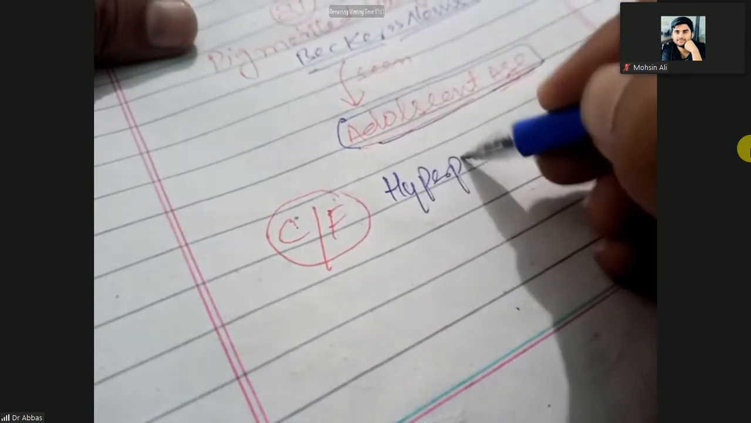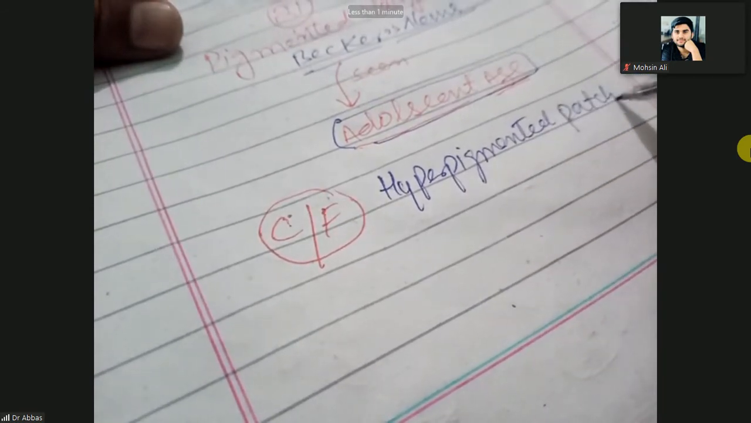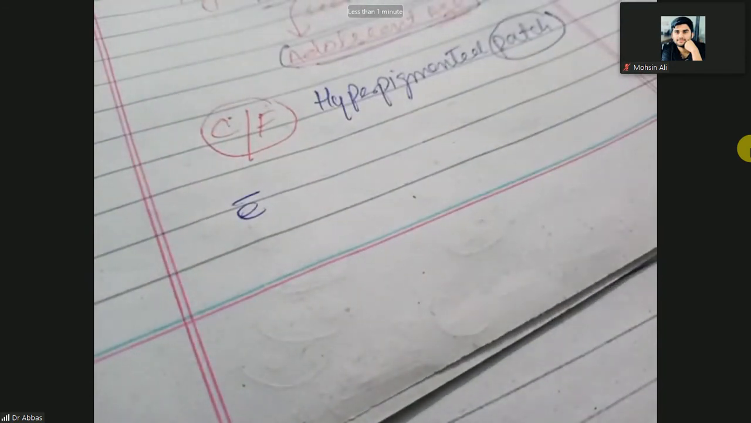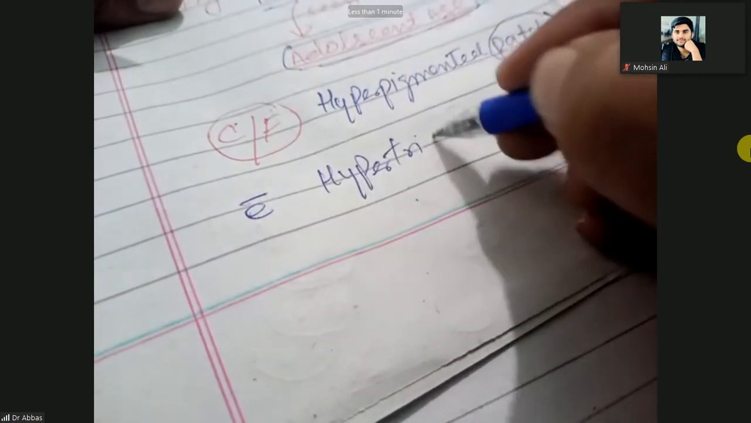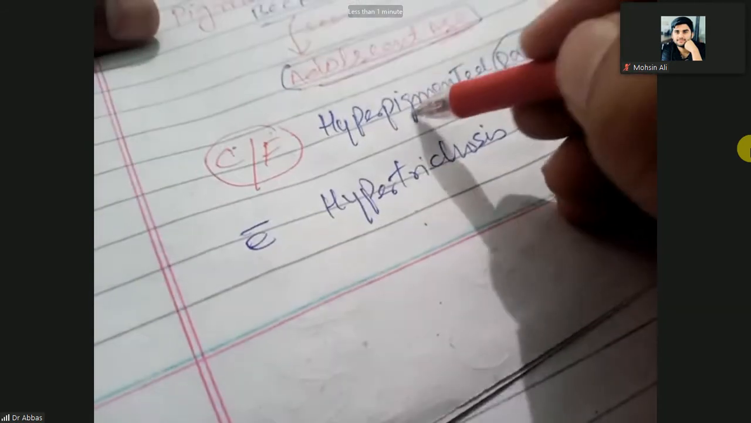So, clinical feature. Clinically, it is a hyperpigmented patch. The patient will present with a hyperpigmented patch. It is a patch, keep in mind, not a raised area of the skin. It is a hyperpigmented patch with hypertrichosis over the upper trunk. What is that?